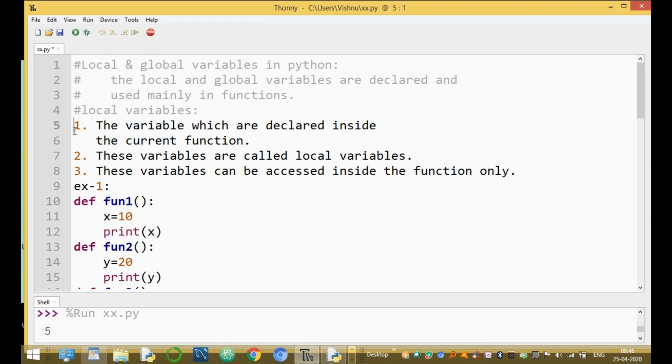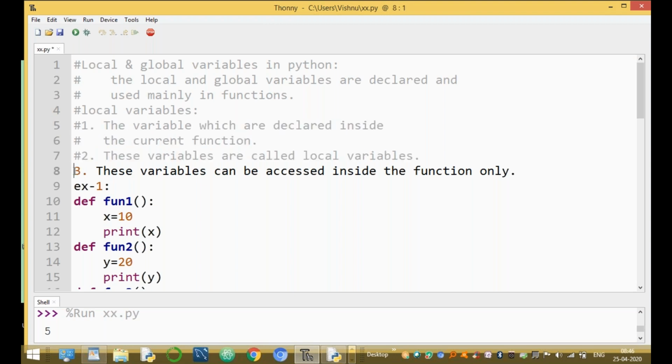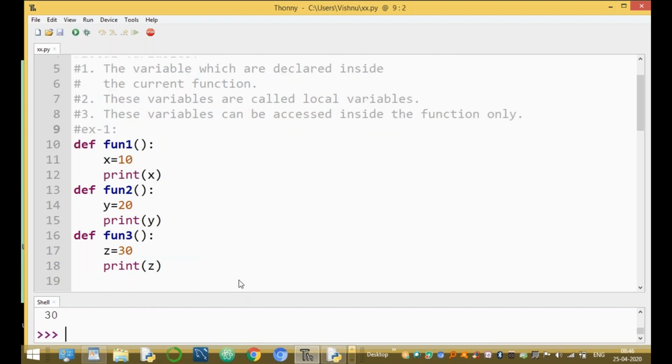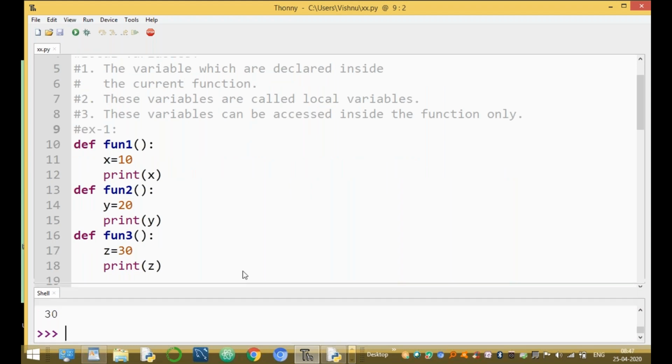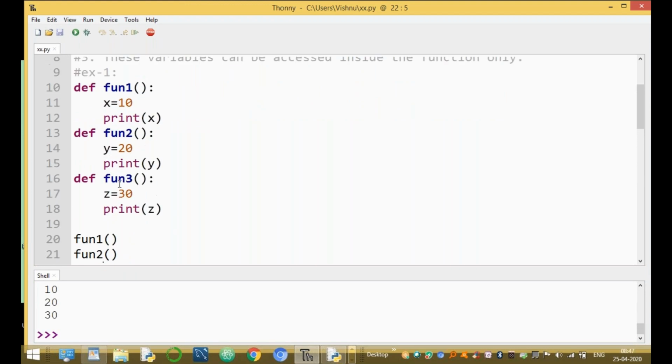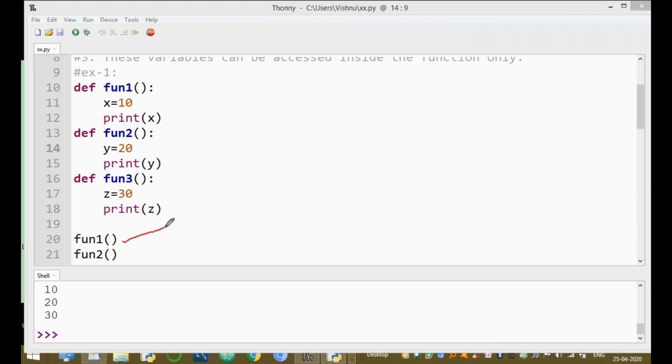x, y, z are the variables. Run the current module, and after calling, the output is 10, 20, 30, because first fun1 is executed.